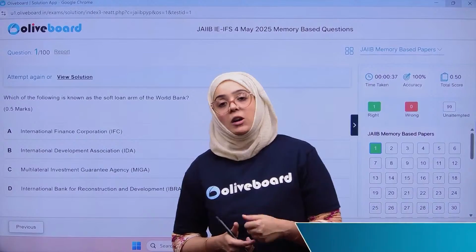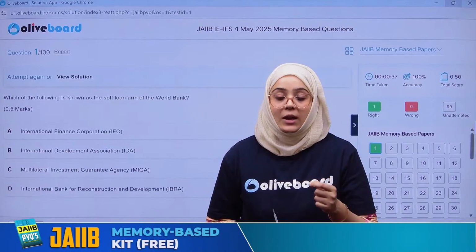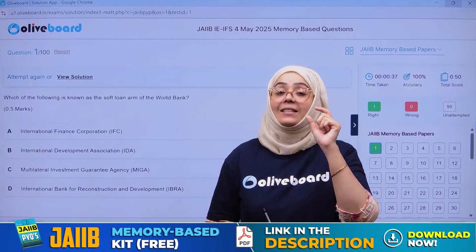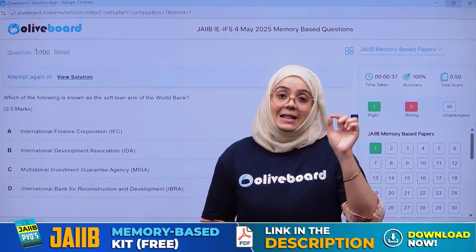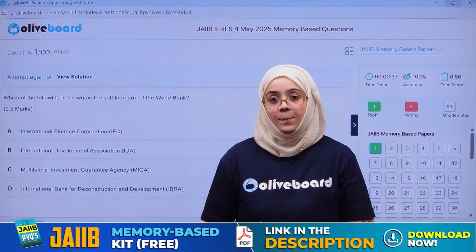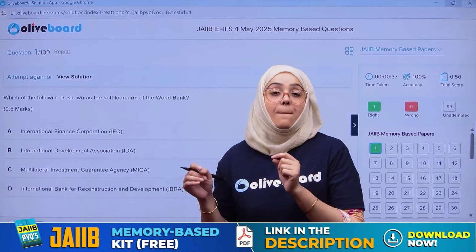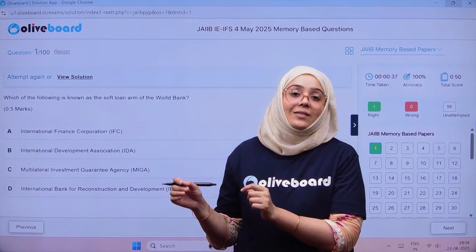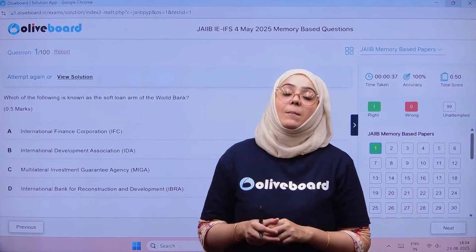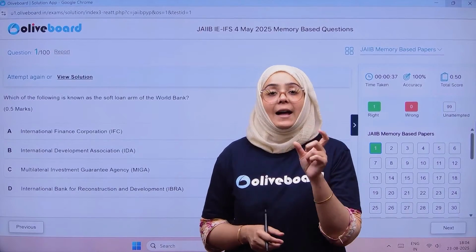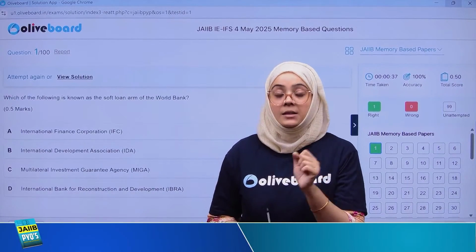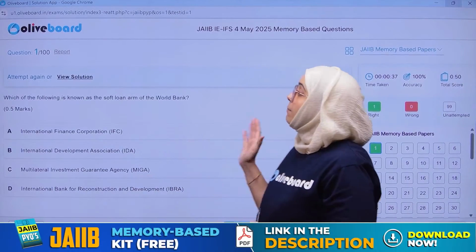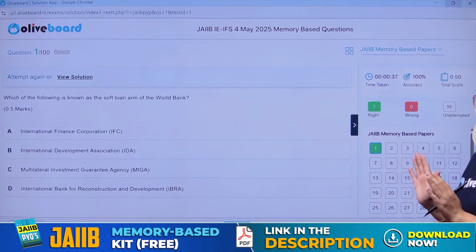When you open the Oliveboard app and open your account, you will find the test section. In that test section, if you click on the memory-based PYPs, the previous year paper discussion, you will find this particular test.